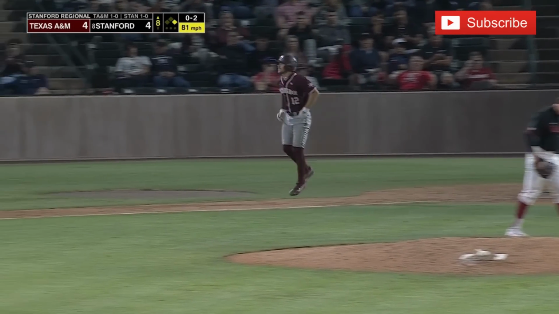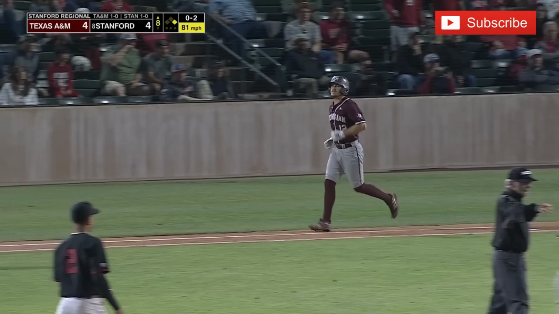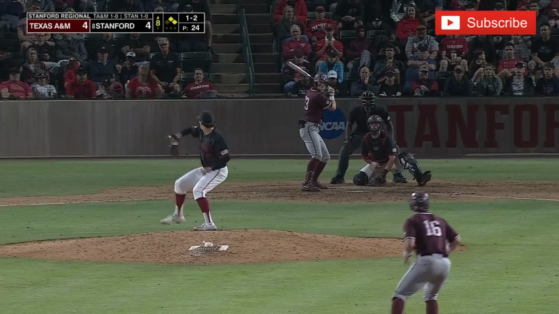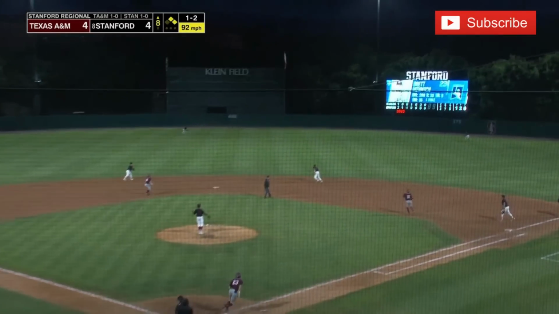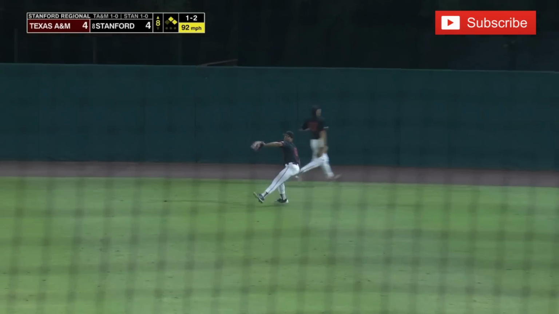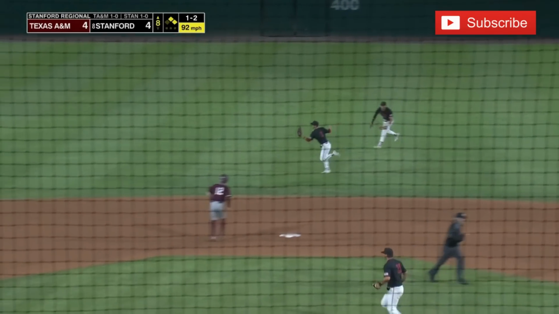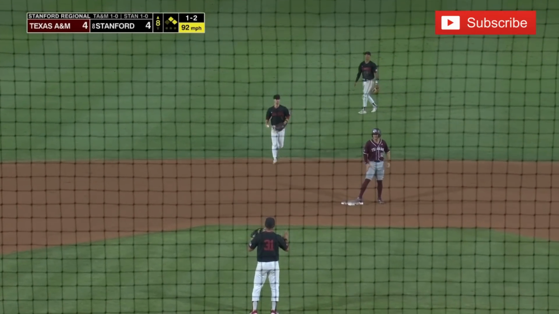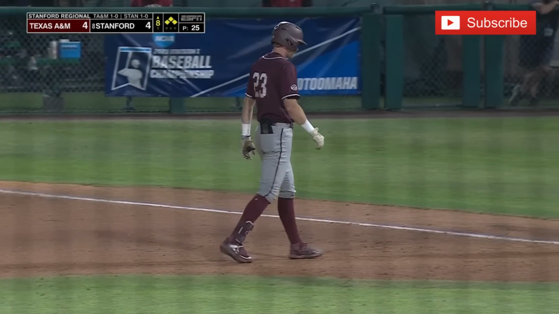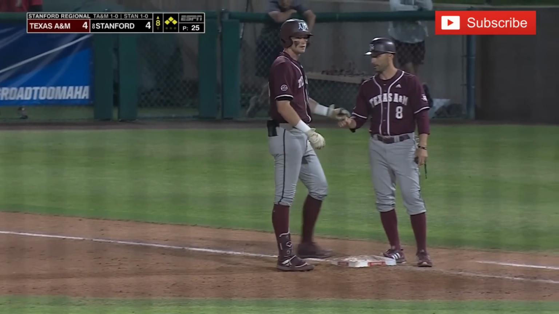And that one hit him. Breaking ball on an 0-2 pitch, and A&M's got 2 on with nobody out. Here it comes. Hit in the air, right center field, into the alleyway. And that one falls in for a hit. Runners had to hold, and they'll only advance 1 base. Targach to third, Austin Boast to second. They are loaded with nobody out.